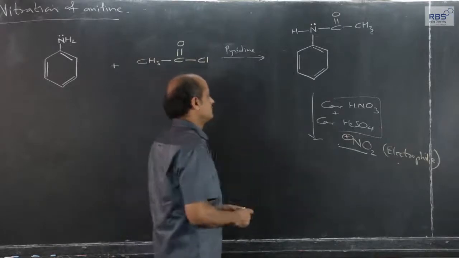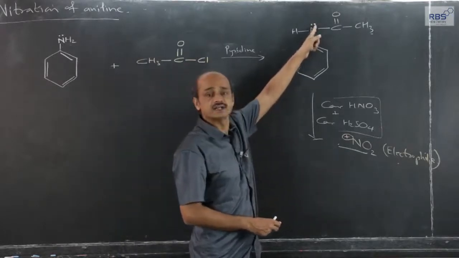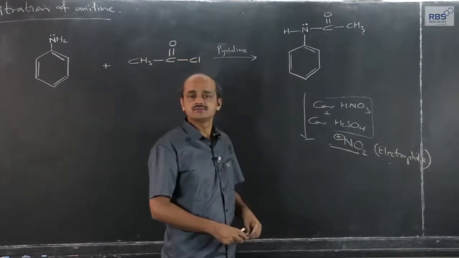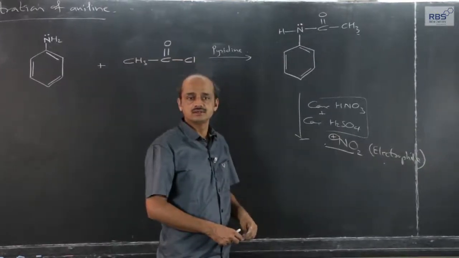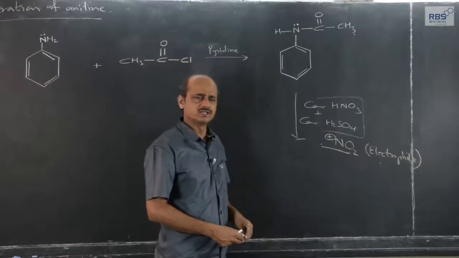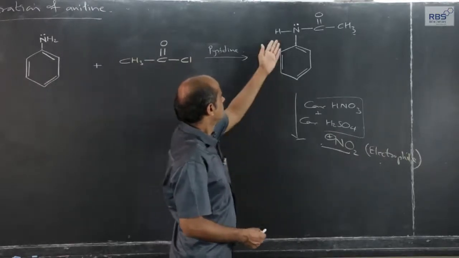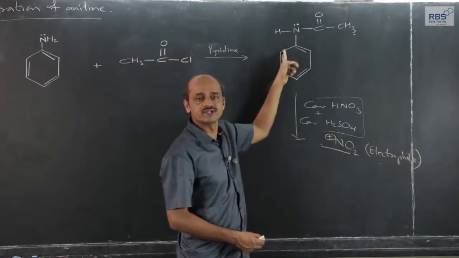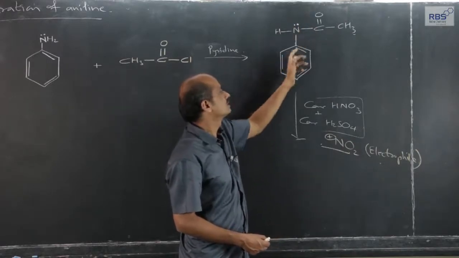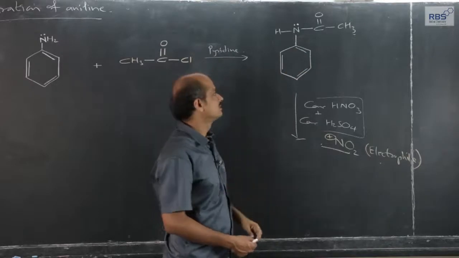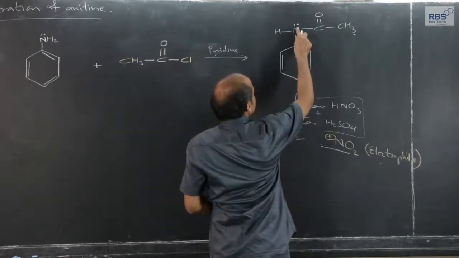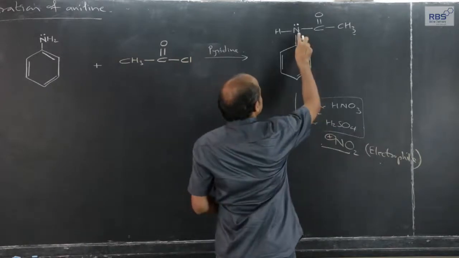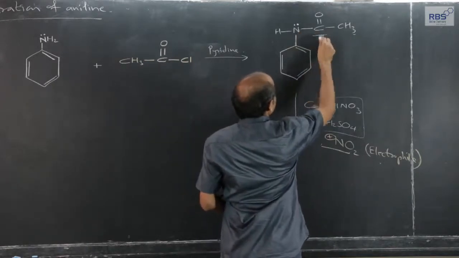Now the other possibility, the lone pair and H plus ion from acid, that will not vanish, but it will become negligible, because after acetylation, the lone pair on nitrogen is present, but it is not easily available. Why is it not easily available? The simple reason is, this nitrogen is directly attached to carbonyl group.